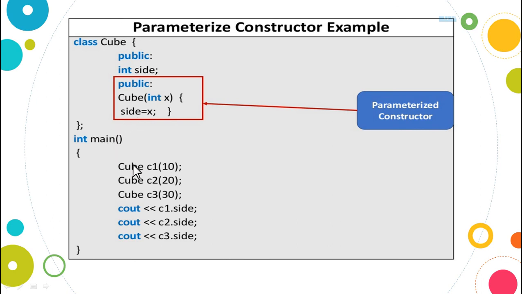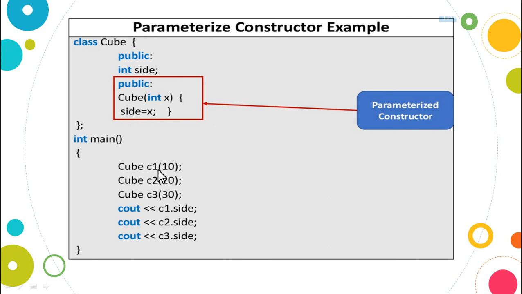Now in the main method I am going to create the objects. Three objects have been created, C1, C2 and C3, passing the values 10, 20 and 30. The value 10 will be given to x, in turn it will be given to side. 20 will be given to x, in turn to side. Similarly 30 will be given to x, in turn to side.